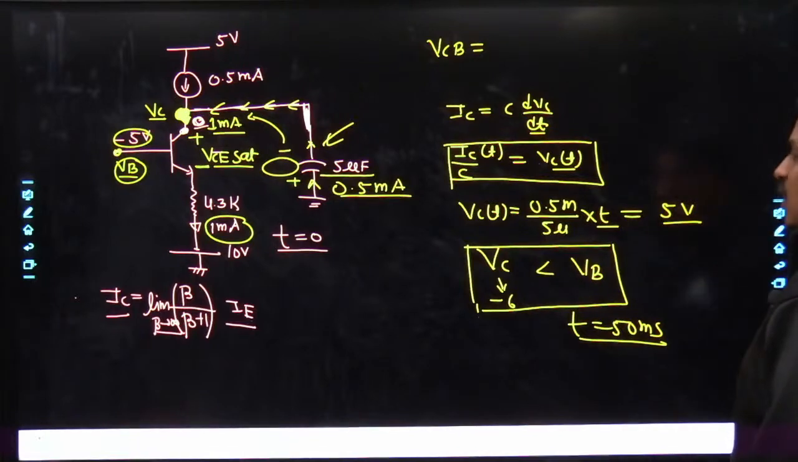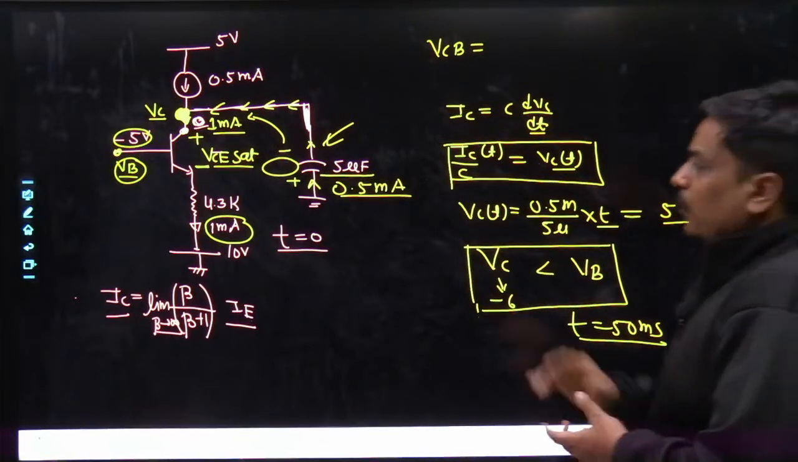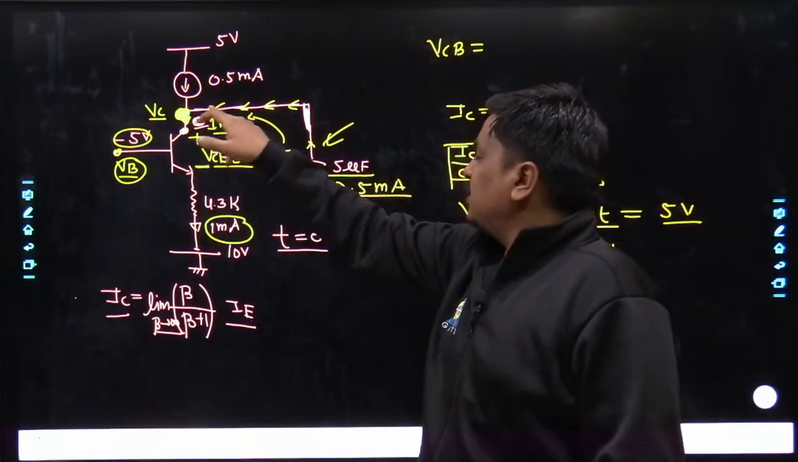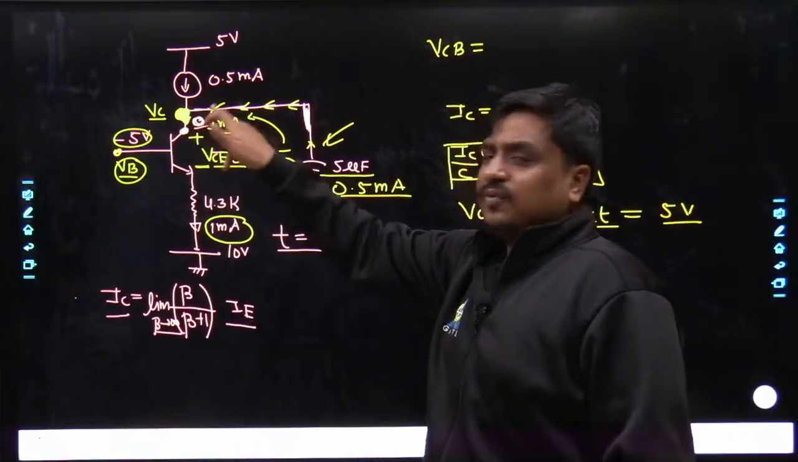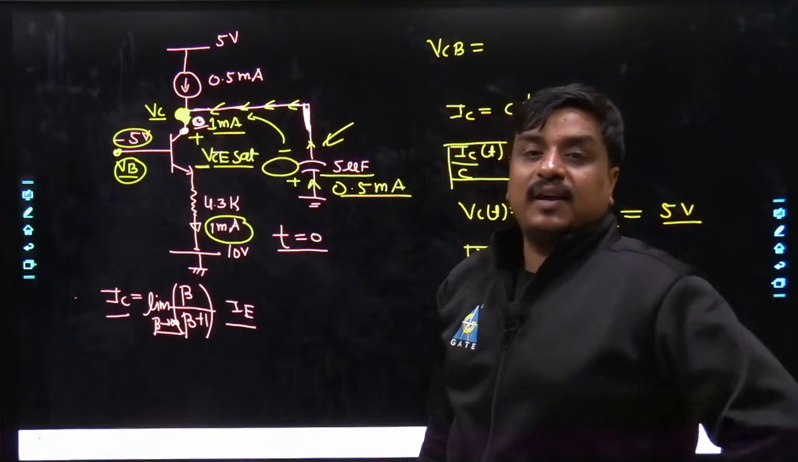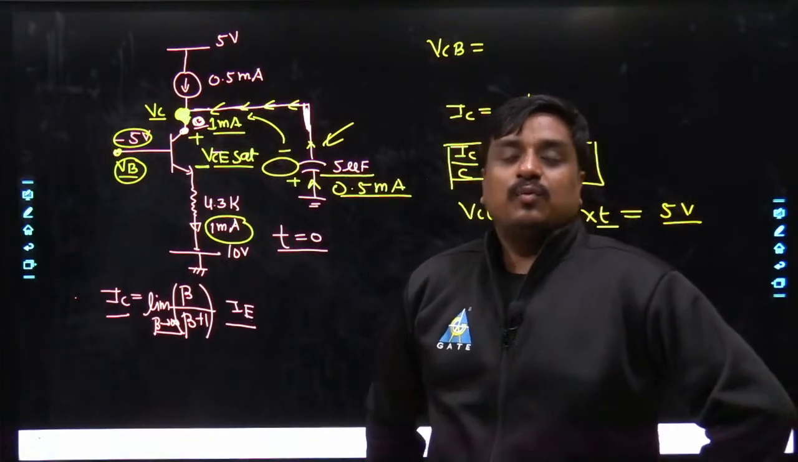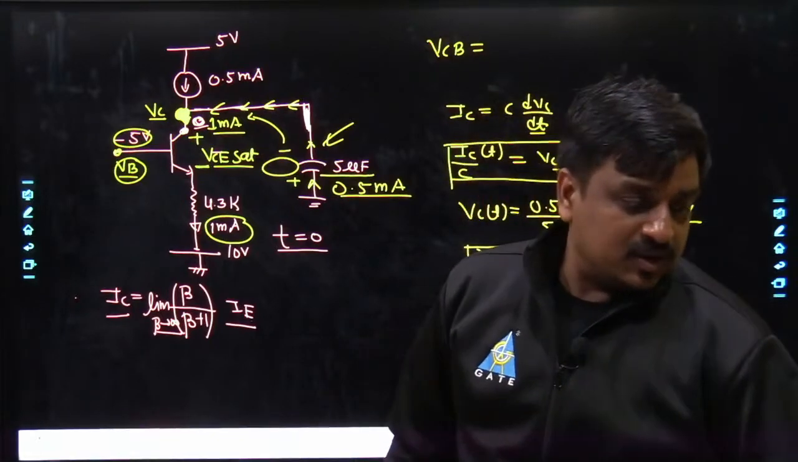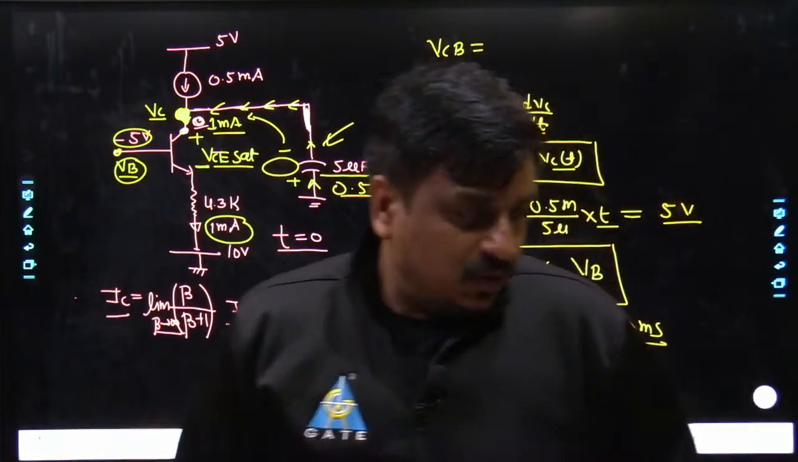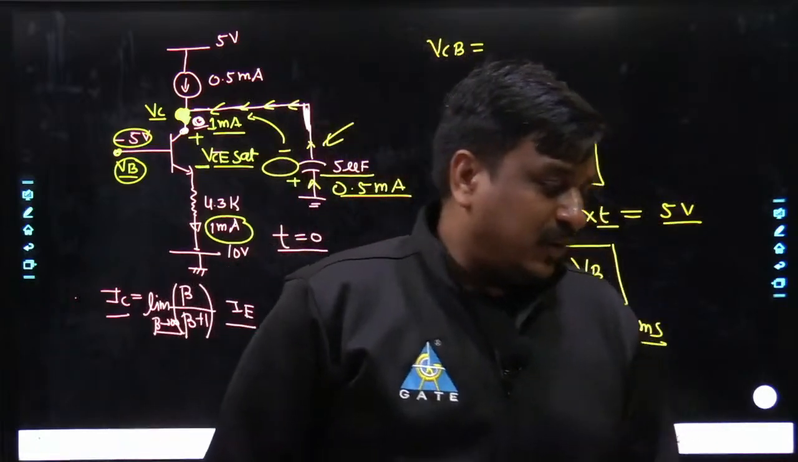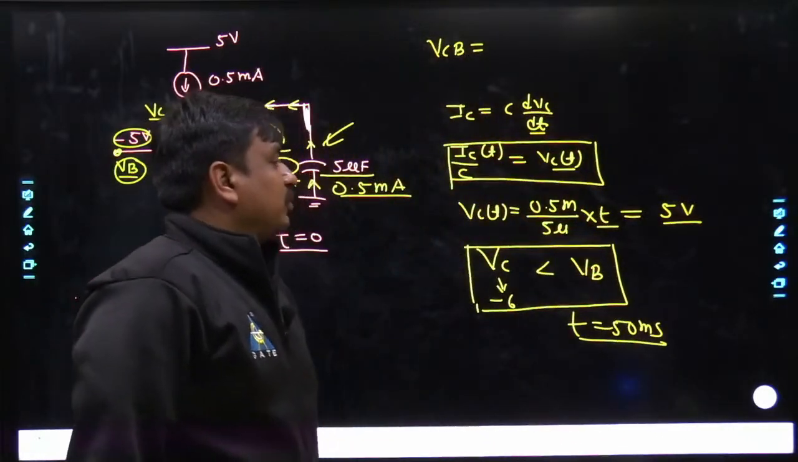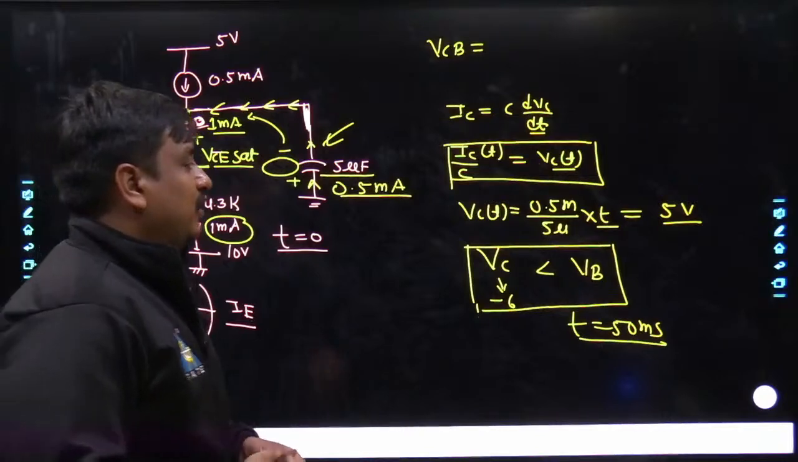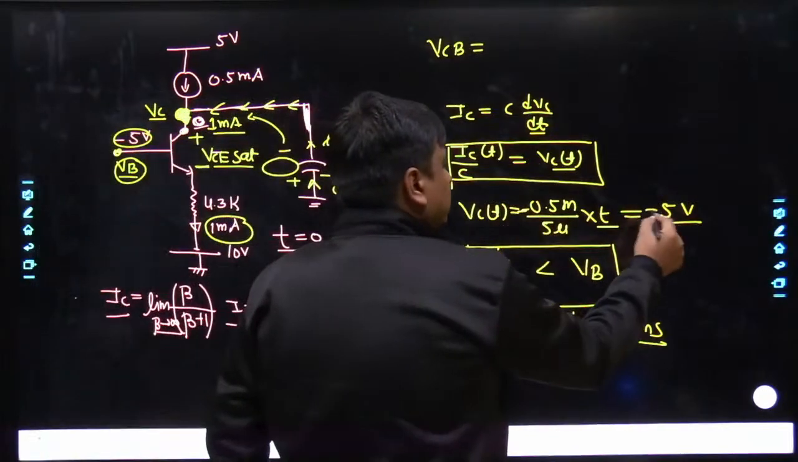And I got to know the 50 millisecond time it would take to bring the voltage across this collector terminal to minus 5 volt, and that's the point. After that the BJT would go into the saturation region. Yes, saturation region. That's fine, minus 5 volt. I have just calculated in terms of their magnitude. You can do it like this, yes.